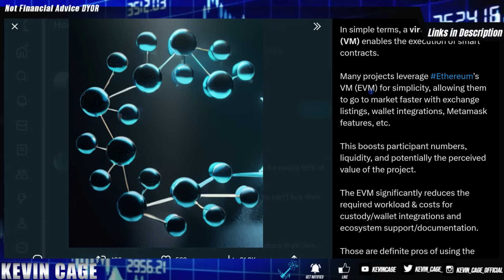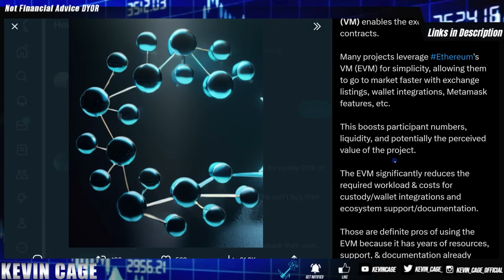But there are so many scams out there that don't have the funding and don't want to put in the work to actually build their own virtual machine. And using the EVM isn't a bad thing. It can boost participant numbers, investors, liquidity, and potentially the perceived value of the project. Maybe the initial liquidity allowed you to actually scale and succeed.